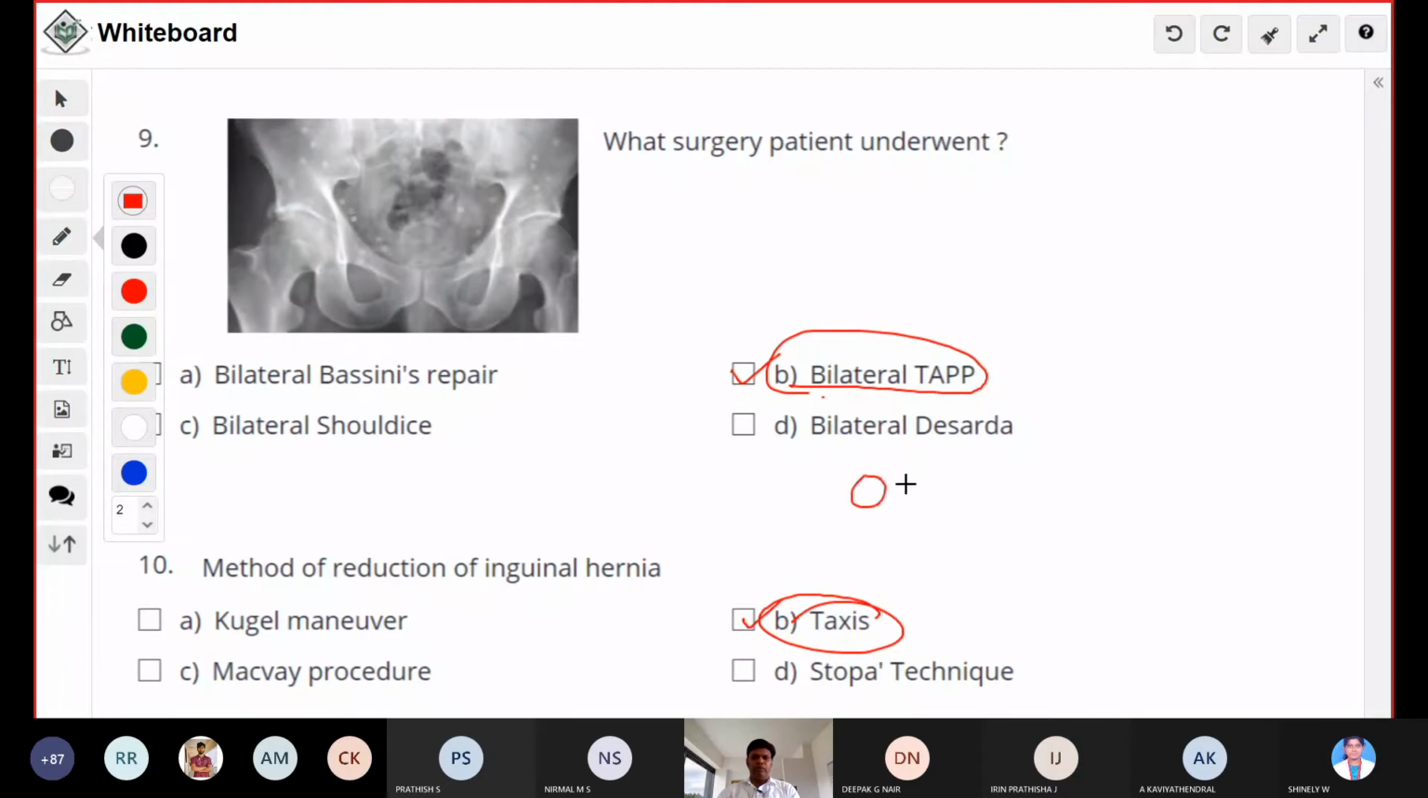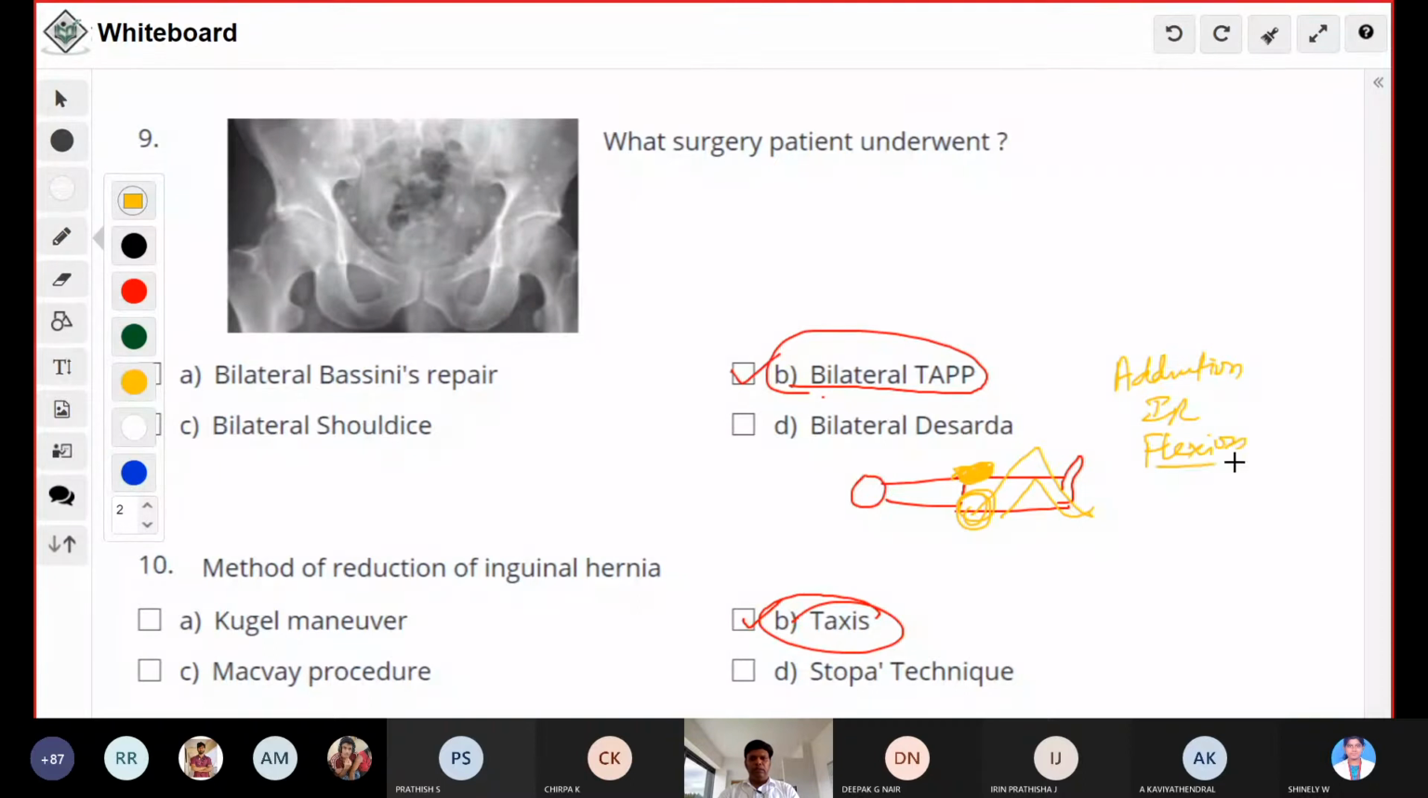What you have to do is put the patient in supine position. Suppose imagine this is the hernia, which is presenting with a swelling. It is not reducible, so taxis is a maneuver. Put the patient in supine position and flex the knee, and at the hip joint you have to do three movements: adduction, internal rotation, and flexion of the thigh.